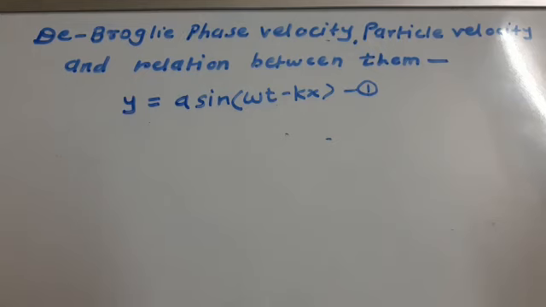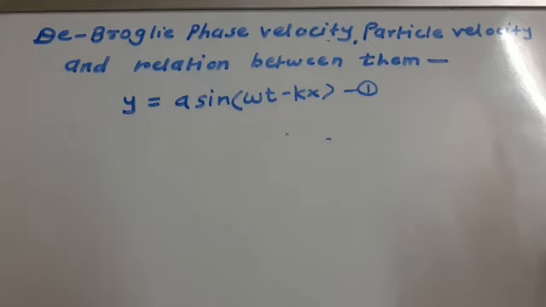Thus, there is a progressive change of phase from one particle to another. The phase relationship of those particles is known as the wave, and the velocity with which a plane of constant phase propagates through the medium is known as phase velocity or wave velocity.